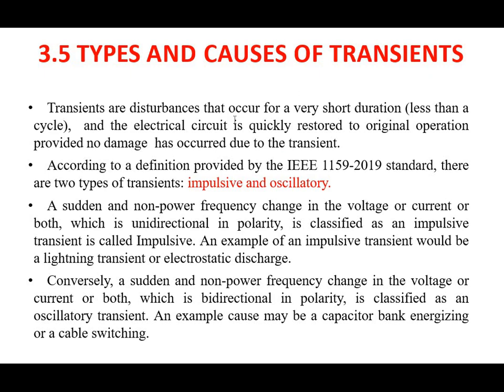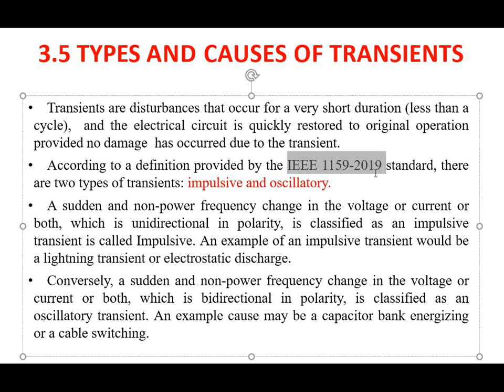Transients are disturbances that occur for a very short duration, less than a half cycle or sub cycle, and the electric circuit is quickly restored to the original operation provided no damage has occurred due to the transient. According to the definition provided by the IEEE 1159-2019 standard, there are two types of transients. First one is impulsive and second one is oscillatory. So the main two types of transients are impulsive and oscillatory.